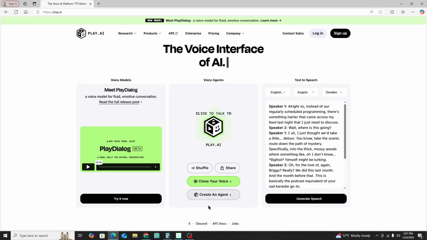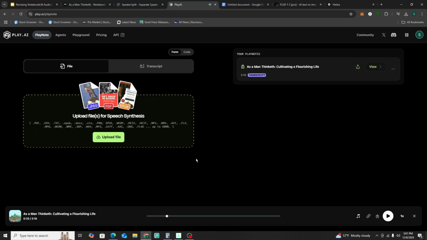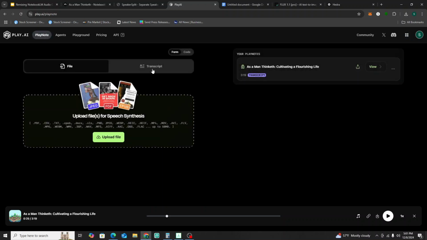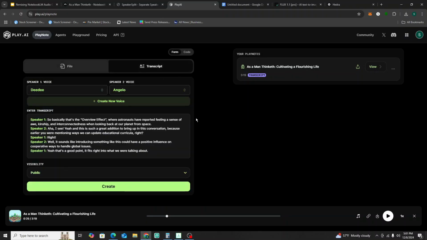Where it says sign up here, sign up. And you're going to go into this part. Now, once you sign in, they have different apps that you can use. We're going to use this one called Playnote. All right, so click on that. Now, we're not uploading a file. We're uploading that transcript. So click on the transcript.